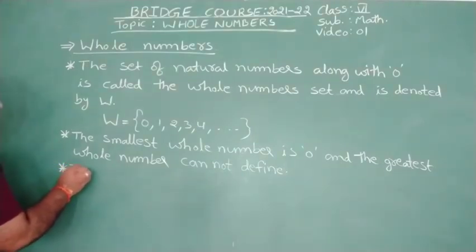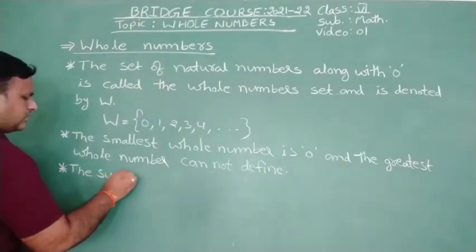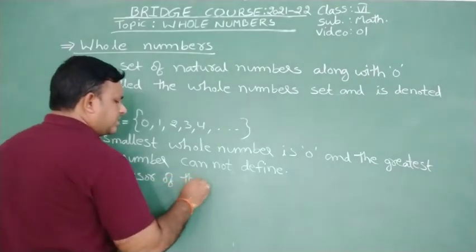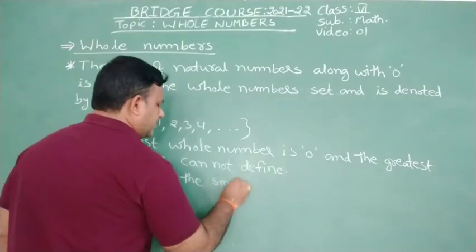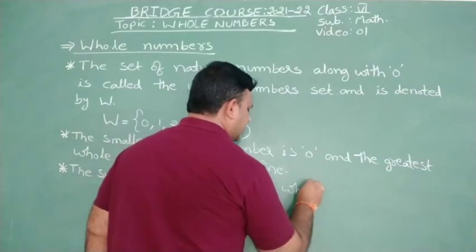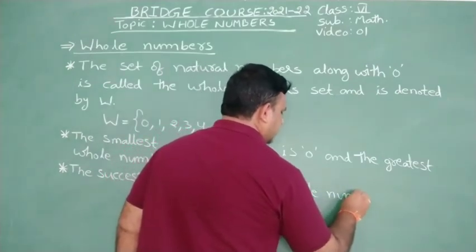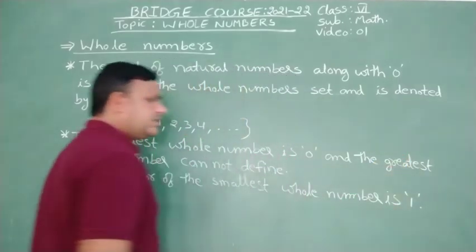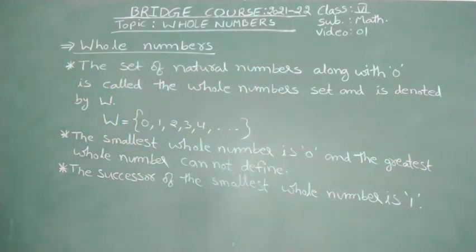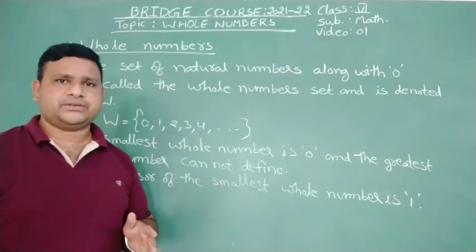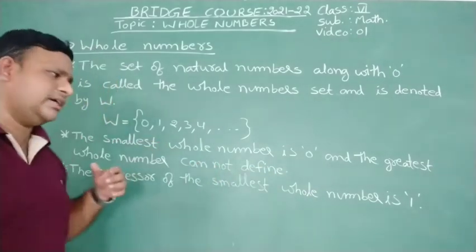The successor of the smallest whole number is 1. Can we say that 1 as the smallest natural number? So indirectly we can say the successor of the smallest whole number is the smallest natural number. Isn't it? 1 is the smallest natural number.